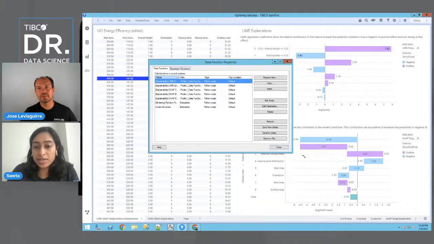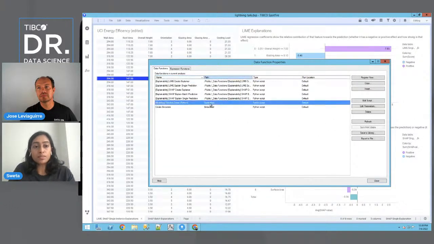So just like the evaluation template, we had to train some sort of model. For ease, we just picked one model. Here we trained a random forest on this UCI energy data set, and it's predicting cooling load. And now once we have those models,